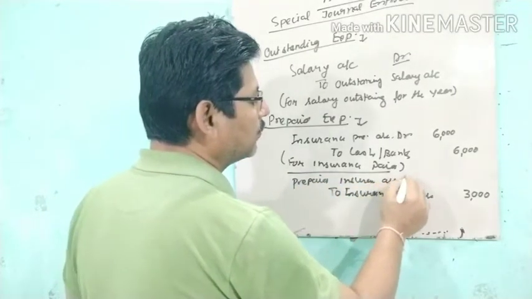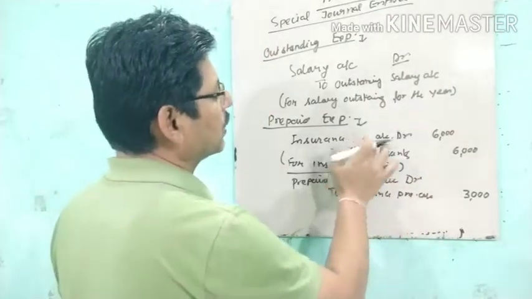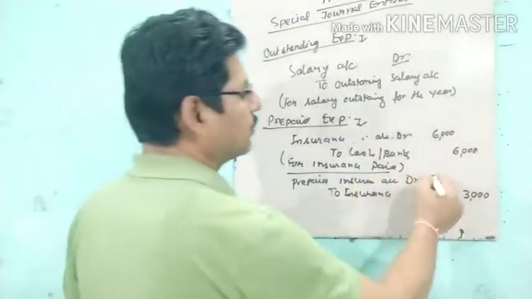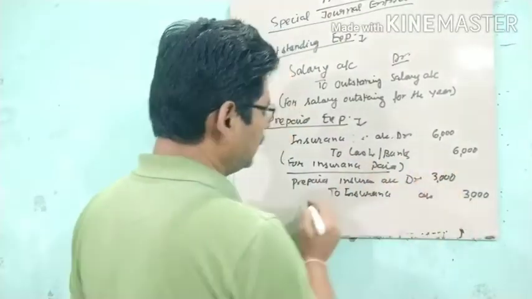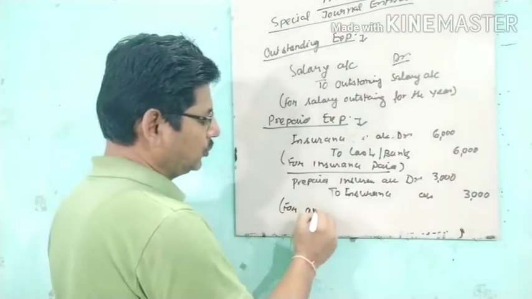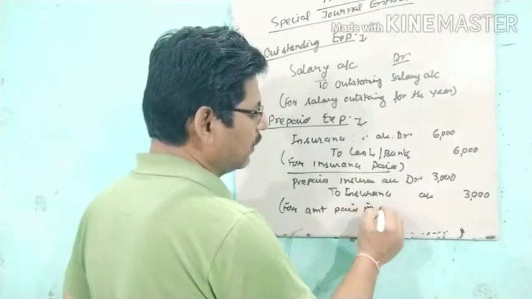This should be the journal entry for the amount paid in advance.